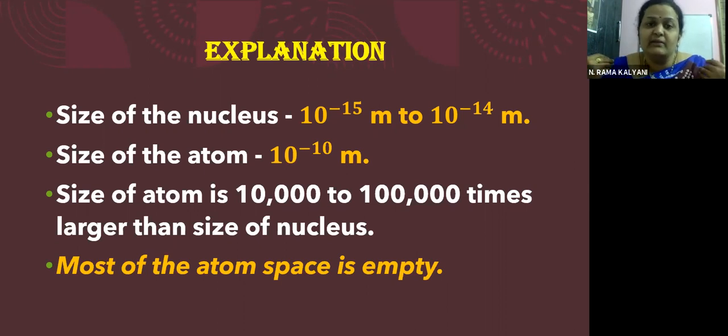That is how we are saying that most of the atom space is empty. That is the reason most of the alpha particles are moving undeviated, as if nothing is stopping them. Yes, nothing is stopping them because there is nothing actually. There are only electrons moving in the orbits, which are very, very small compared to the alpha particles, and they will not show any effect on the alpha particle.